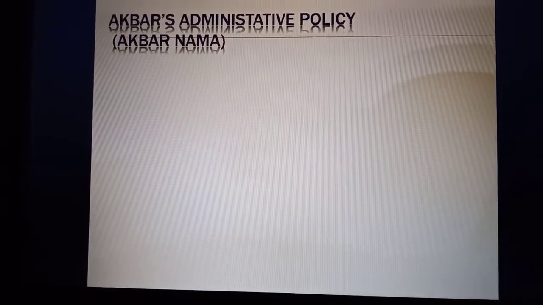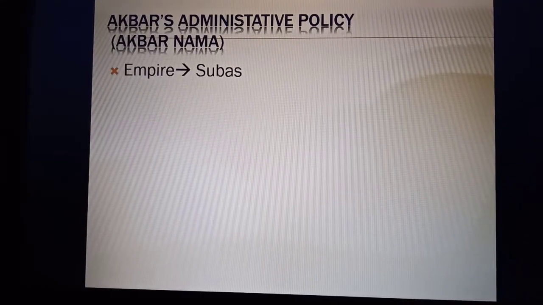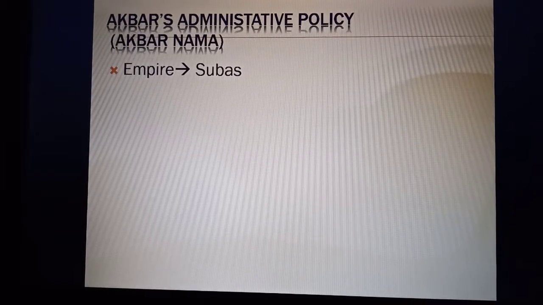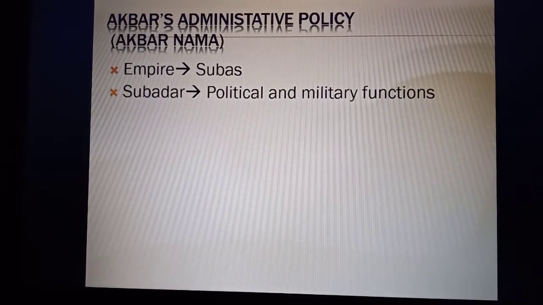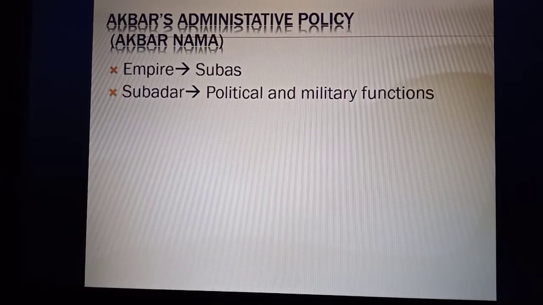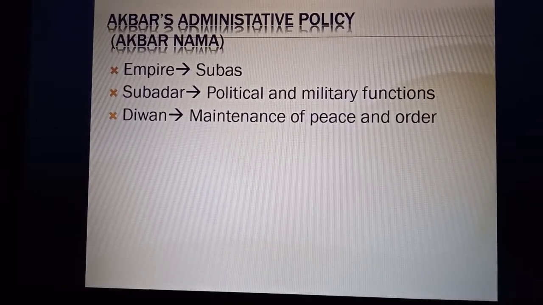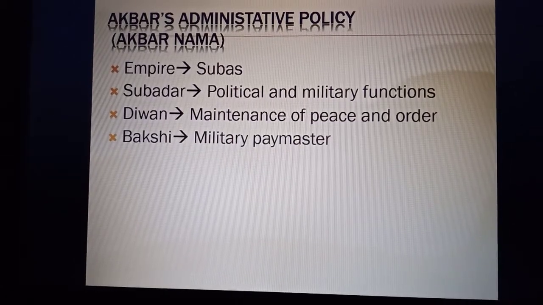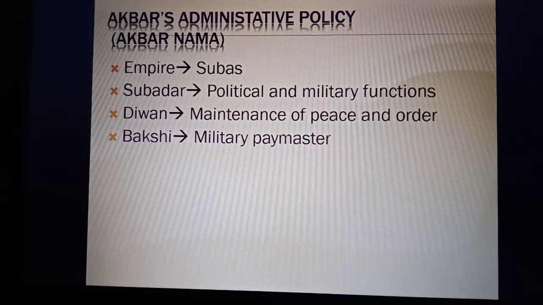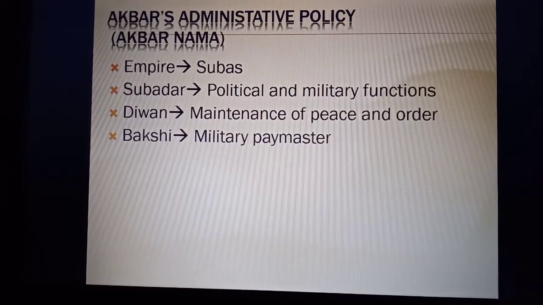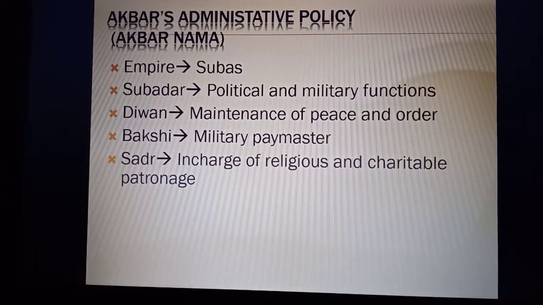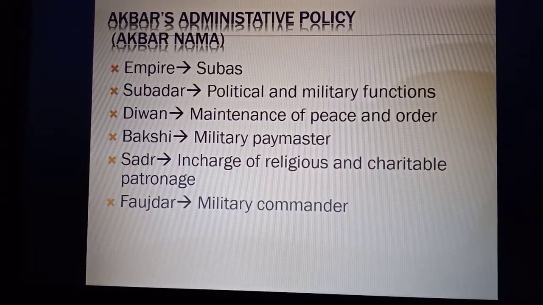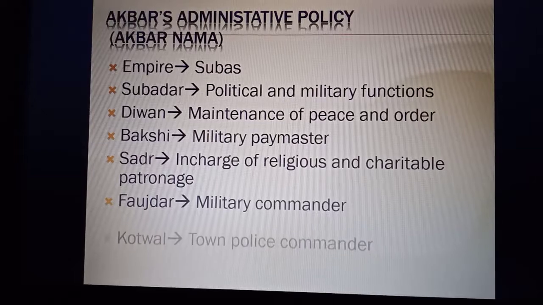Come to Akbar's administrative policies. These were mentioned in Akbarnama written by Abul Fazl, in which he mentioned that the empire was divided into Subas. Subadar was the head of the political and military functions. The responsibility of maintaining peace and order was in the hands of Diwan. Under Subadars, few other officers worked, like Bakshi, who was the military paymaster, Sadr, in charge of religious and charitable patronage, Fauzdar, who was the military commander, while Kotwal was town police commander.